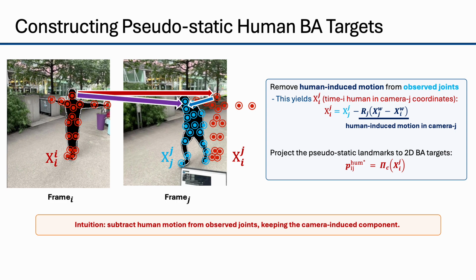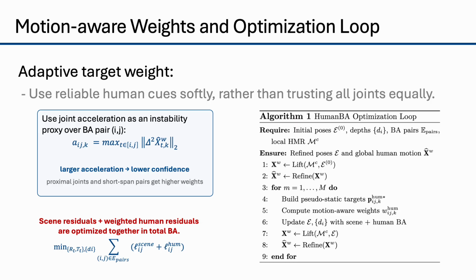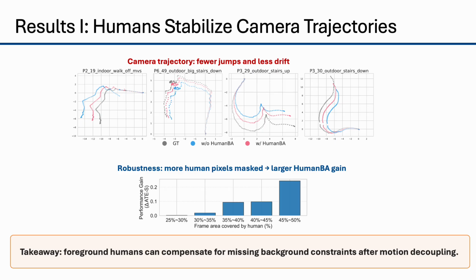Because bundle adjustment is sensitive to bad references, HumanBA does not treat all human joints equally. We use joint acceleration over the bundle adjustment pair as an instability proxy. Joints that move abruptly, or pairs with larger accumulated uncertainty, receive lower confidence. The final optimization combines standard scene residuals with weighted human residuals, and then updates the camera and global human motion iteratively.